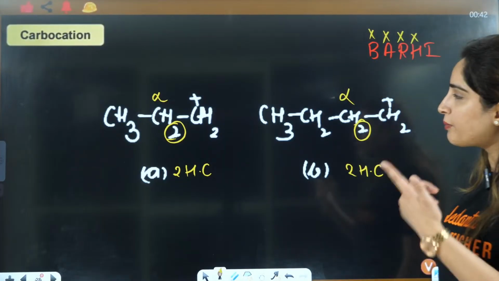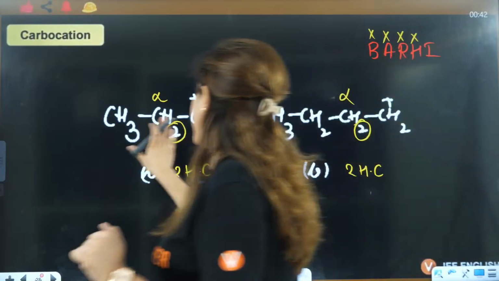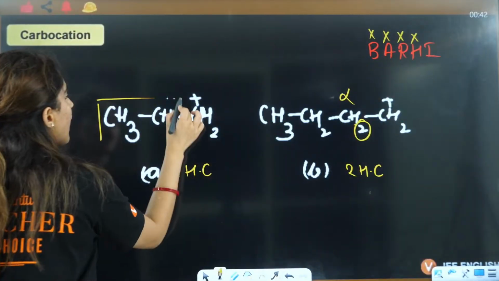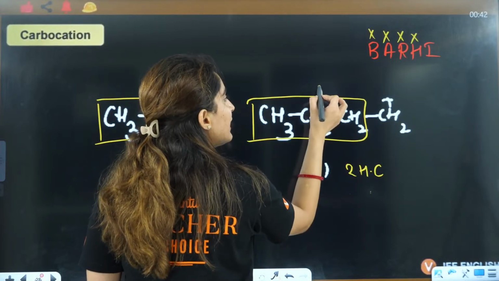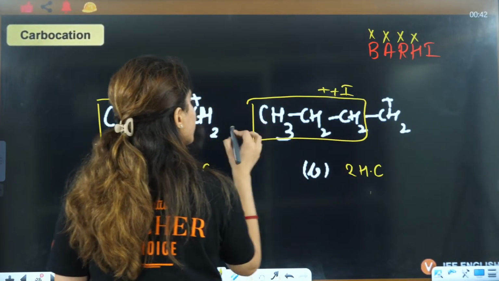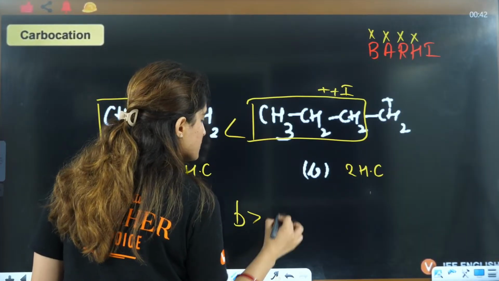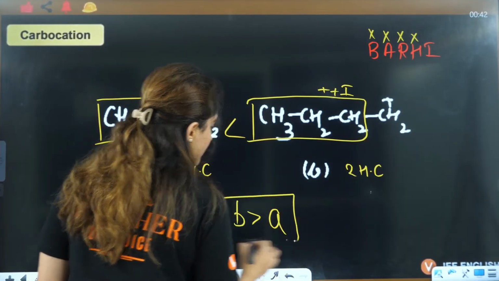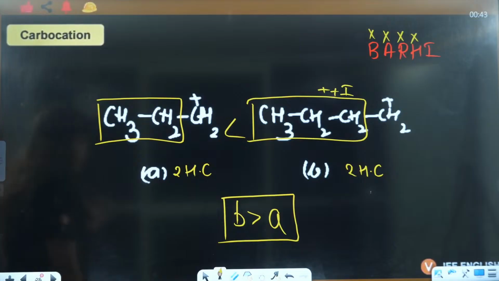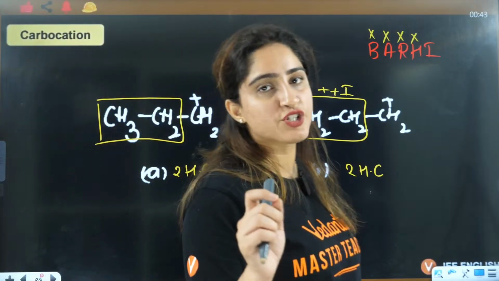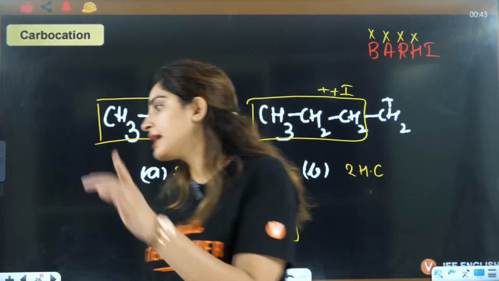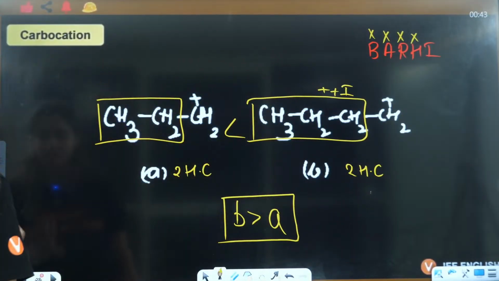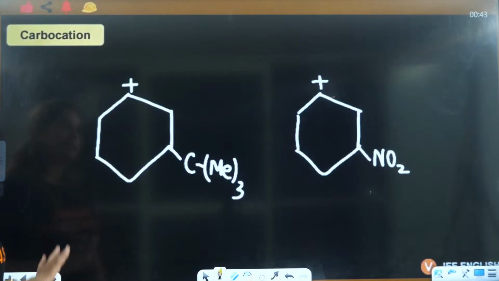Right? Now, based on inductive effect, now you have to tell. This is 2 carbon, this is 3 carbon. Which will have more inductive effect? 3 carbon will have more inductive effect. So the answer will be B is more stable as compared to A. The more the number of carbons in a primary carbocation chain, the more will be the inductive effect, right? That we have seen in the first class. Yes, B greater than A, right?